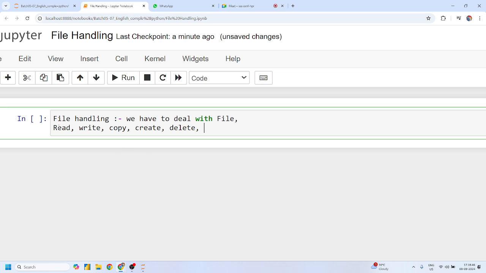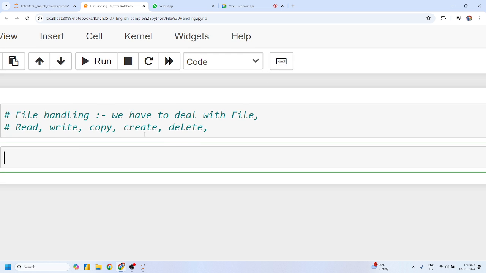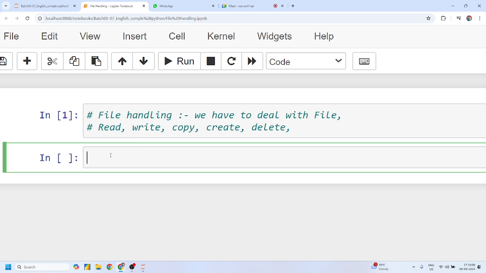All these operations have to be performed with the file handling topic, right? If someone tells you to make sure you are good with file handling, they are asking whether you are comfortable with this topic or not. Now the question is what kind of files we have to deal with in Python file handling.